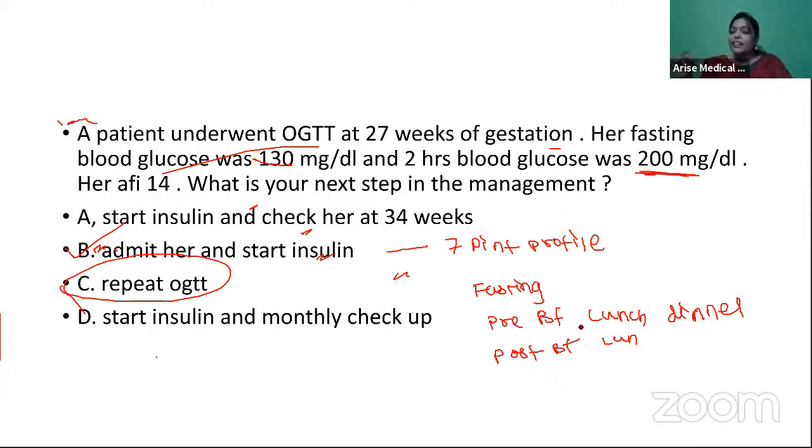Then once I understand how much is the insulin requirement for her, I will keep a fixed dose and send her home. And I'll ask her to check at home also, they can monitor that 7-point profile. Otherwise, at least weekly once they can get the reports and show to us. So that is what we will be doing. So admit her and start the insulin, right?